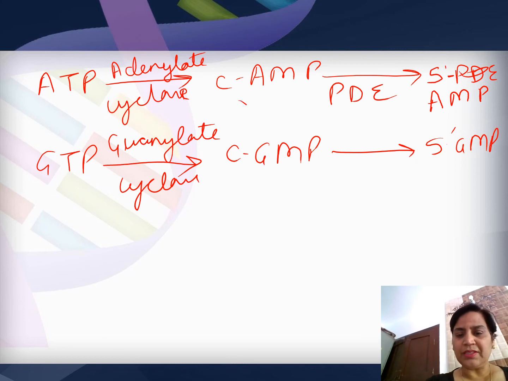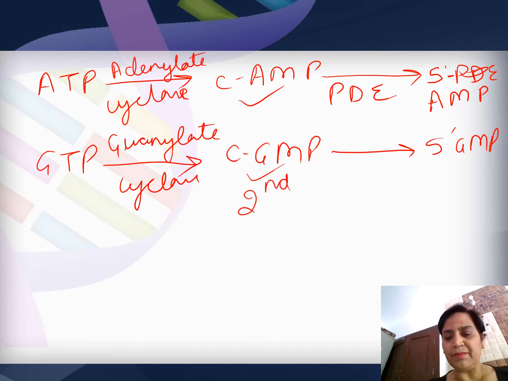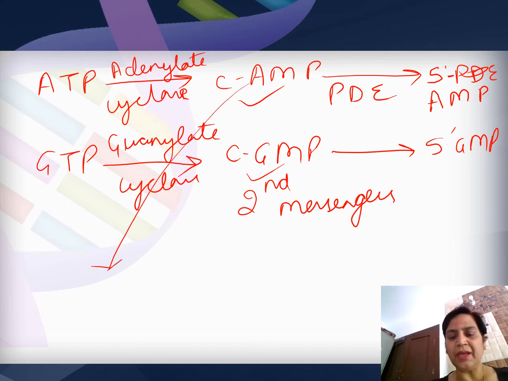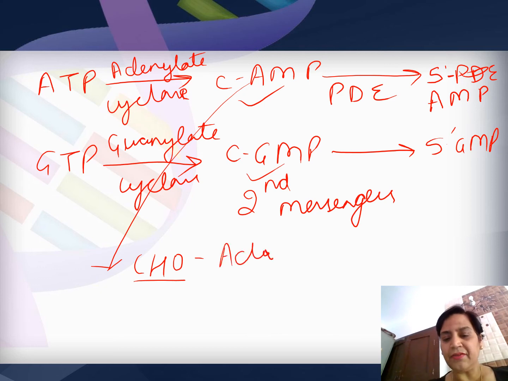Now, cyclic AMP and cyclic GMP both are considered to be very important second messengers. They play a very important role. If you talk about cyclic AMP first, it plays a very important role in carbohydrate metabolism. It helps in activating the protein kinase enzyme.